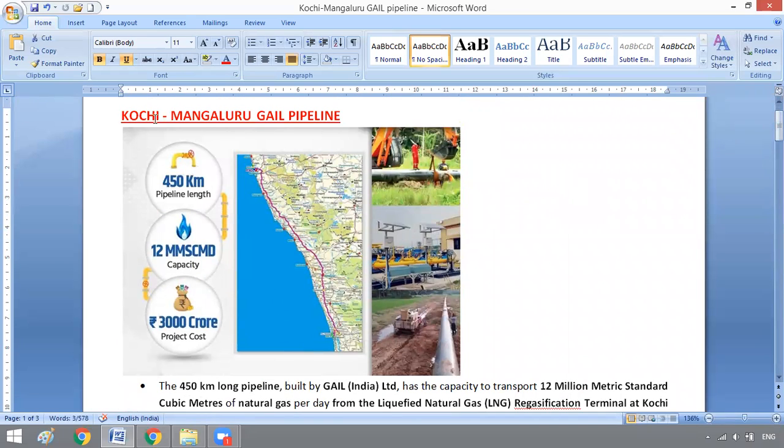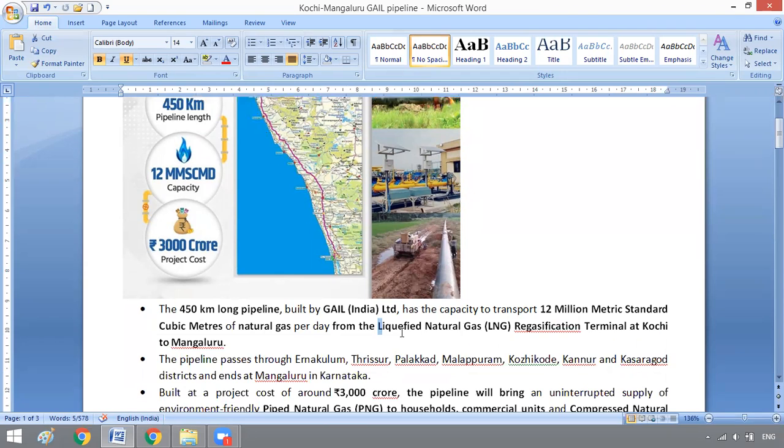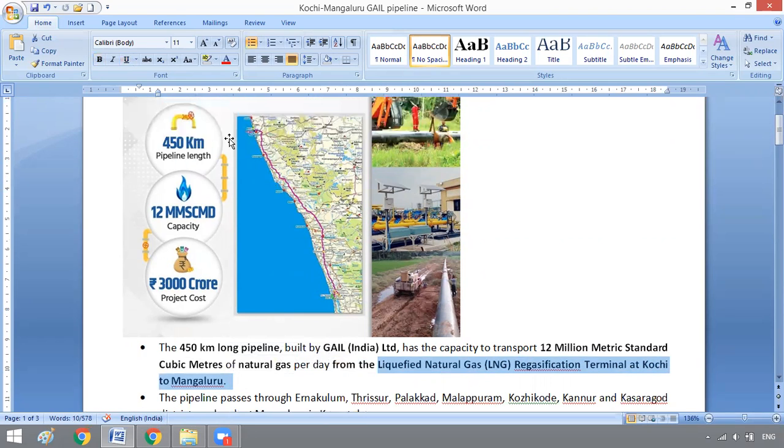ഓരോന്നായിട്ട് നോക്കാം. ഒന്ന് കൊച്ചി മാംഗ്ലൂർ ഗെയിൽ പൈപ്പ് ലൈൻ. This pipeline, as you can see in the figure, it can transport natural gas from a LNG regasification terminal at Kochi to Mangalore. So this pipeline can carry natural gas from Kochi to Mangalore. The total length of the pipeline is 450 kilometer and the total project cost is 3,000 crore.